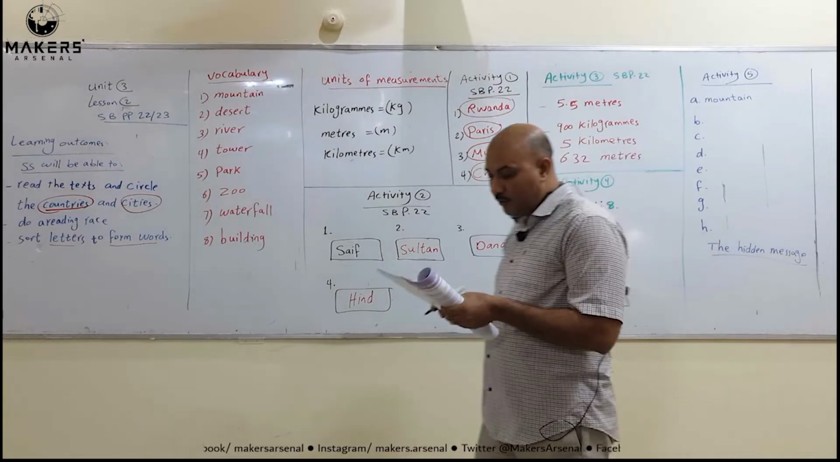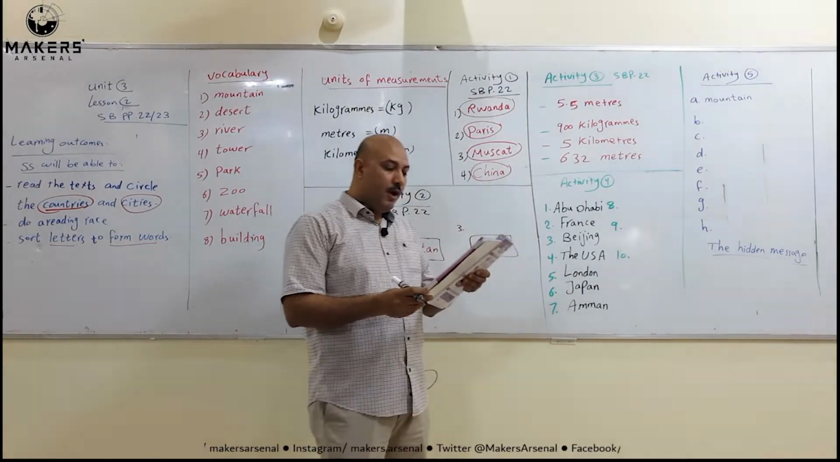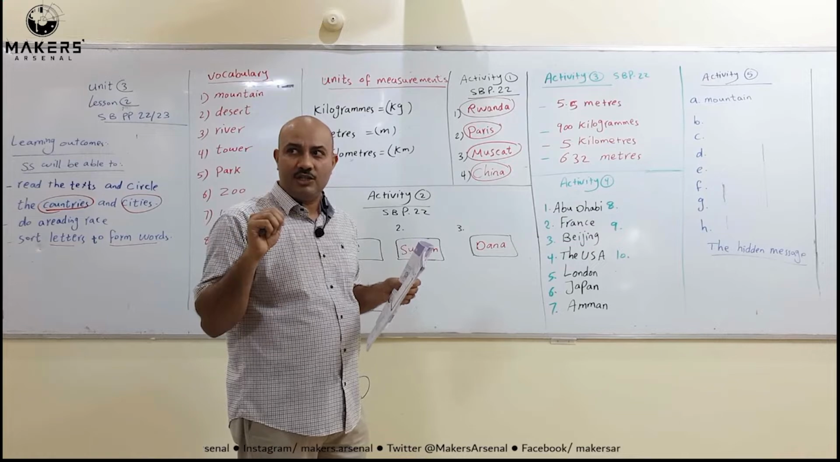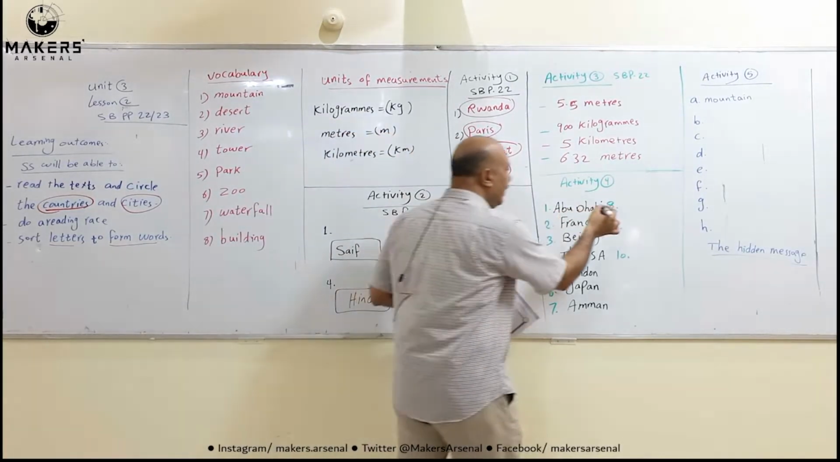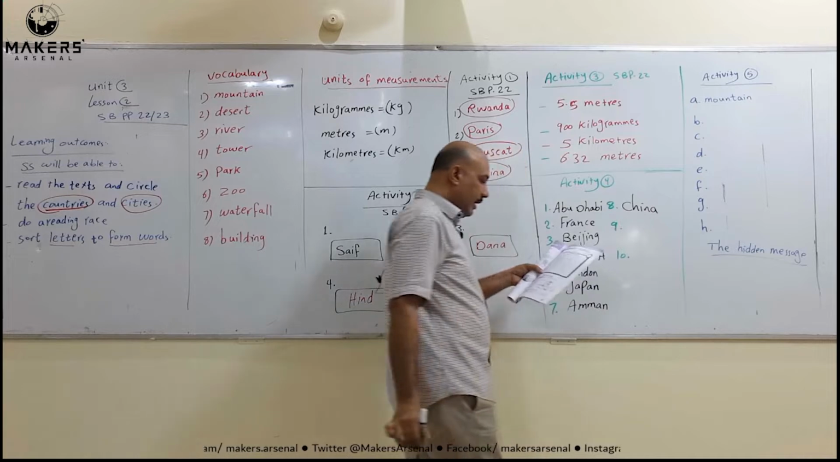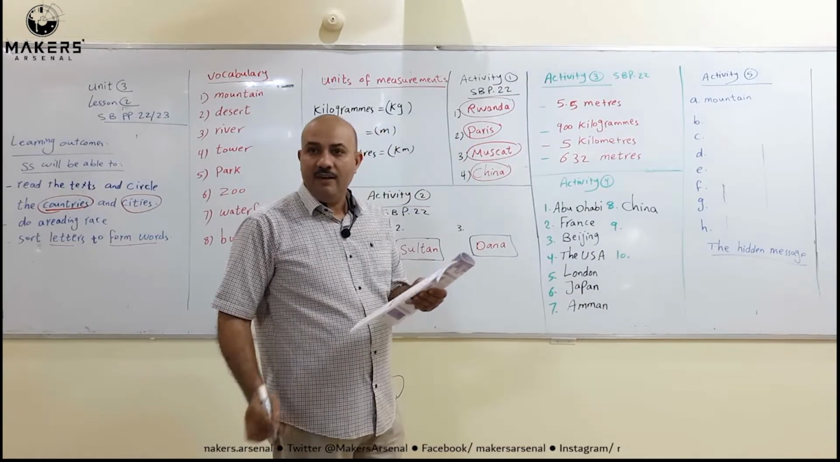We have now question number 8. Where is the Great Wall? You know, the Great Wall is in China. So we write here China, C-H-I-N-A, China.